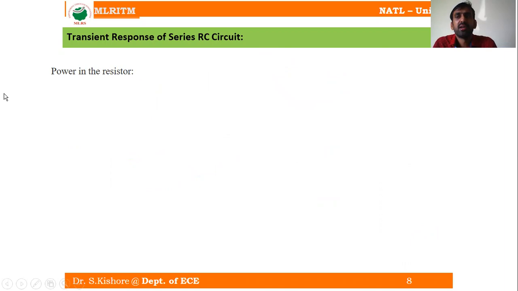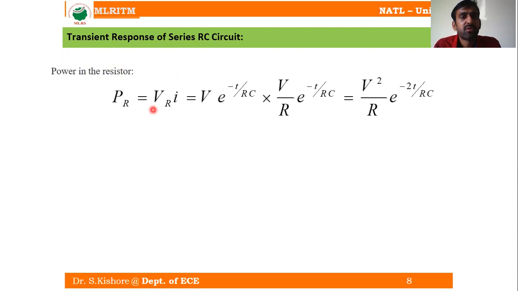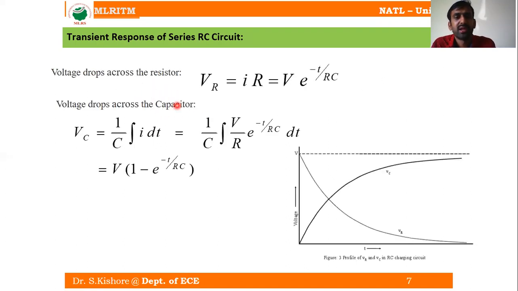So now let us derive the expression for power in the resistor. What could be the power in the resistor? The power in the resistor is going to be PR is equal to V into I. As it is a resistor, VR into I. We already got VR in the previous slide: VR is equal to V into e power minus t by RC.